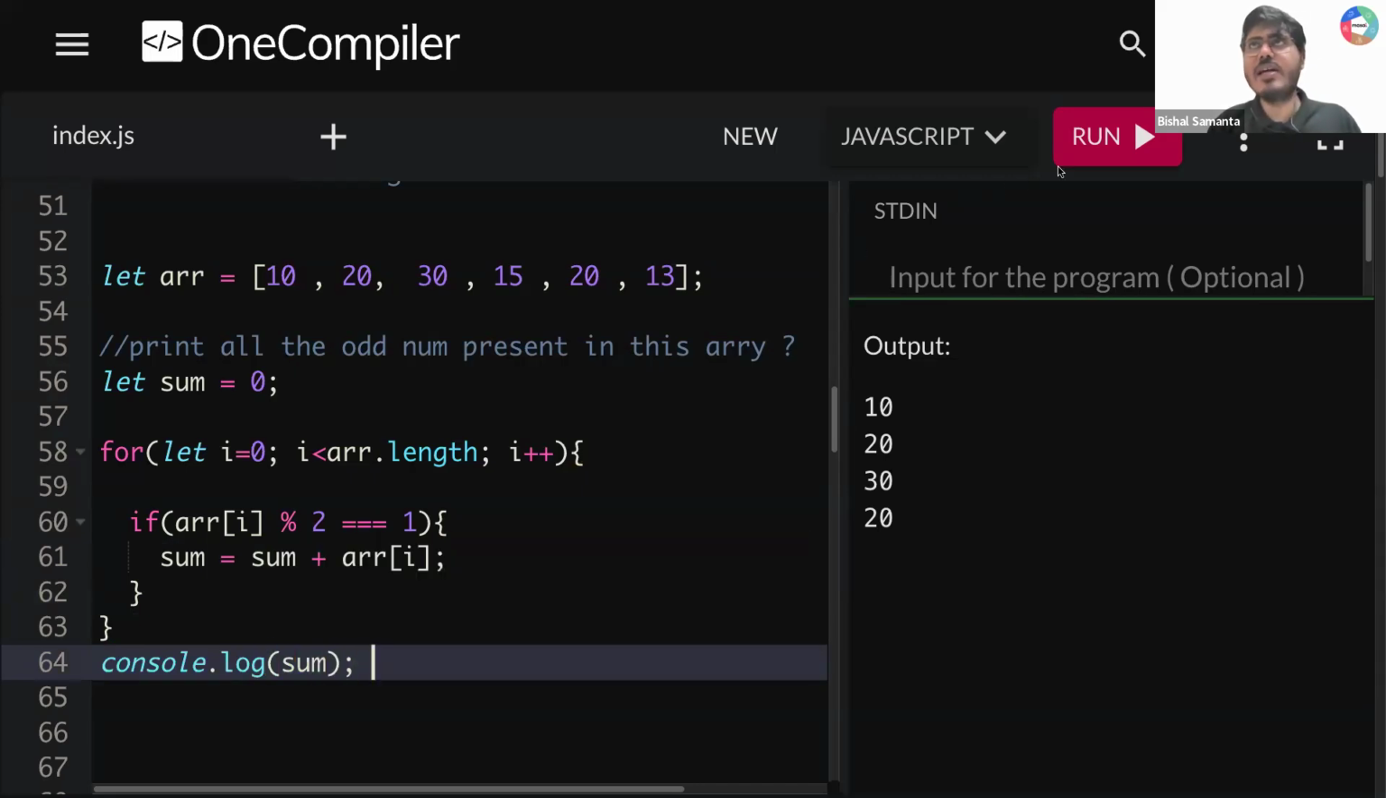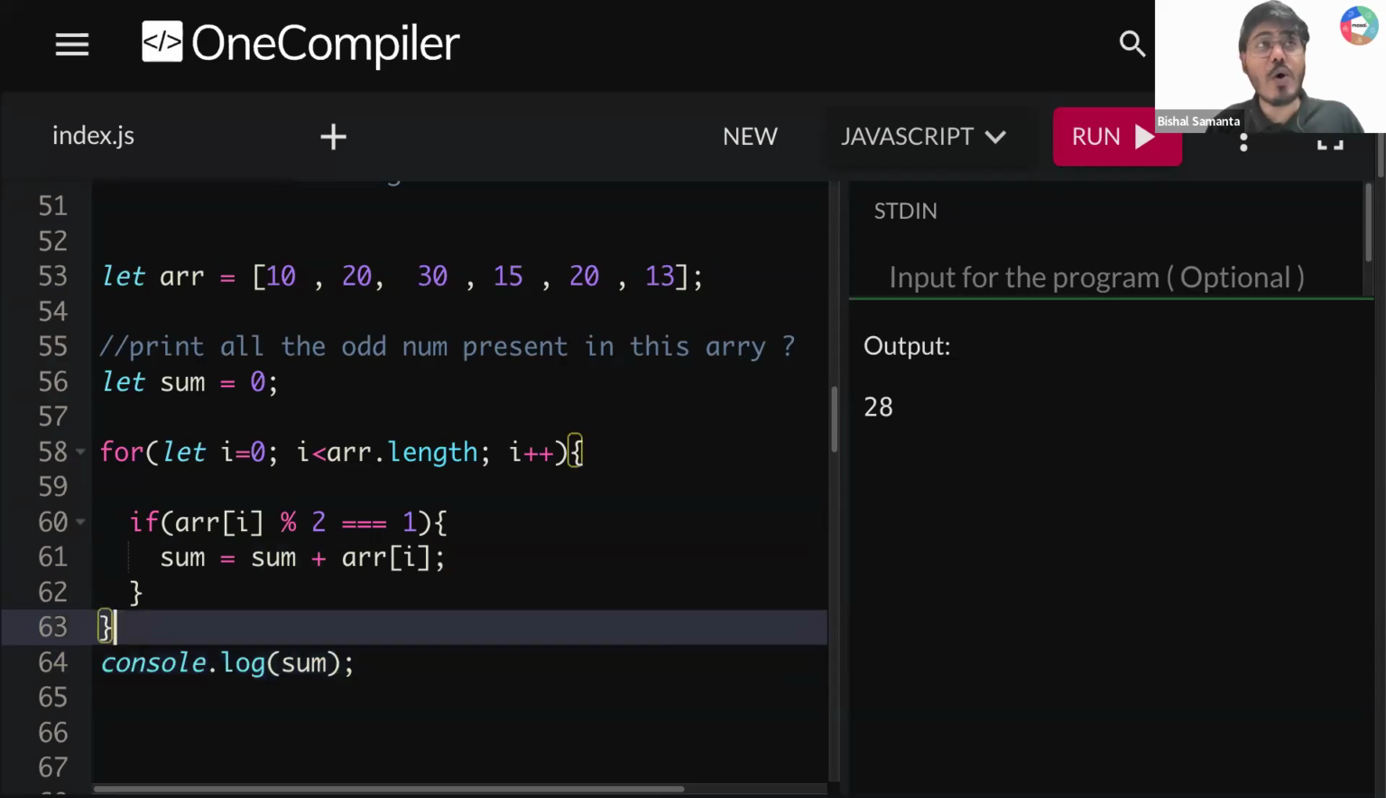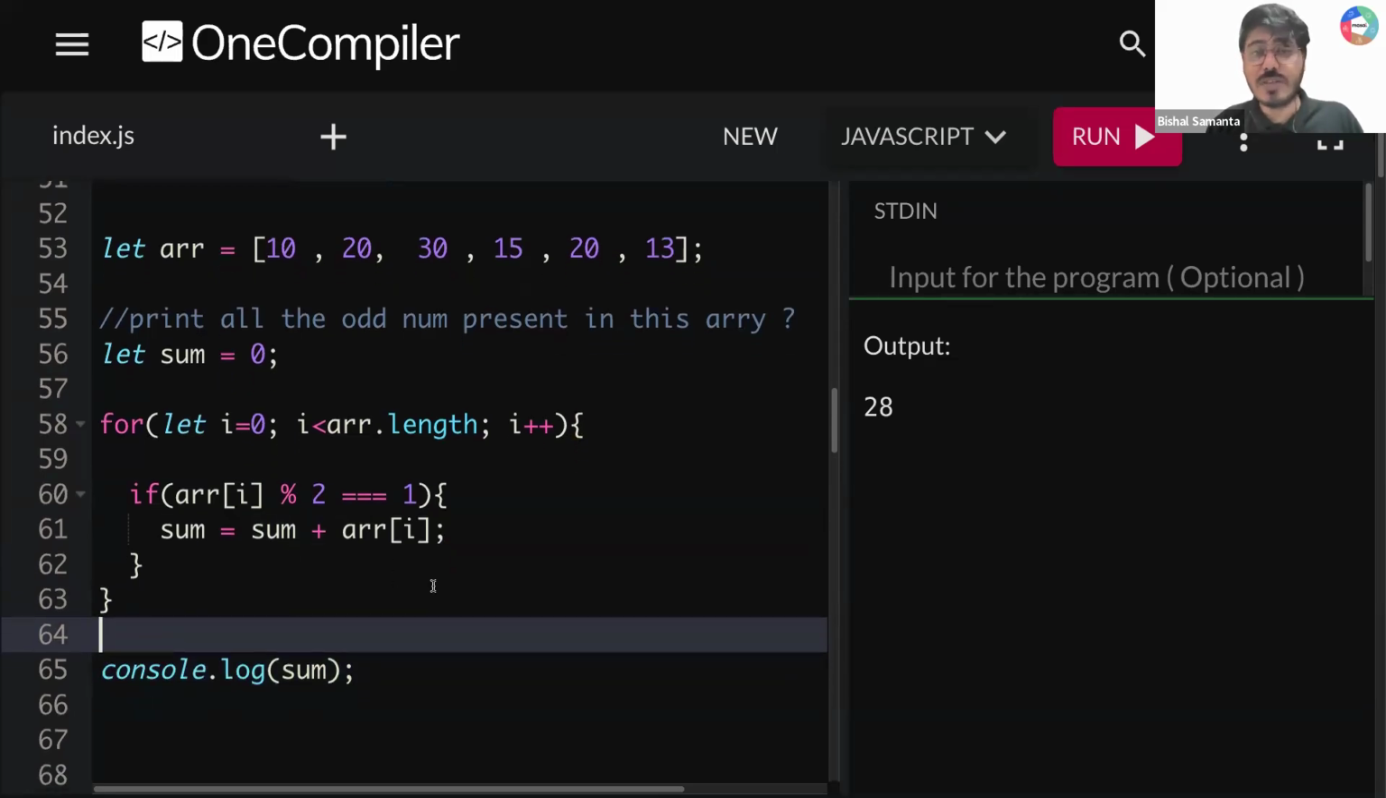And what I'm getting if I run this thing, I'm getting here 28, which is the sum of all the odd numbers which are present here. Is that clear to all of you guys? I need all of your response.